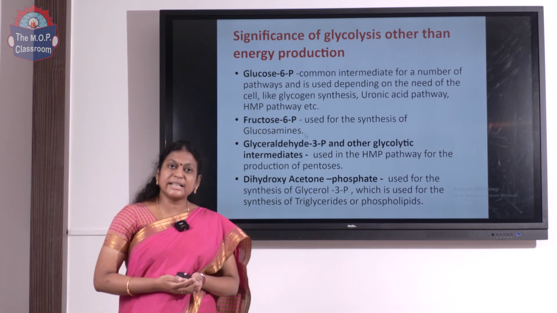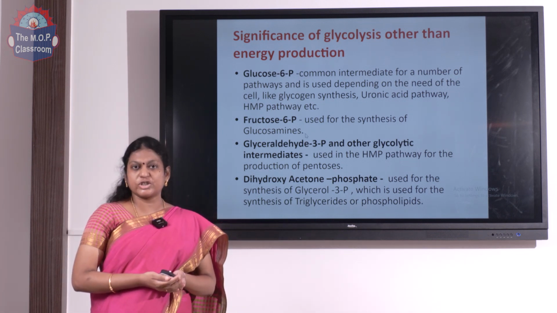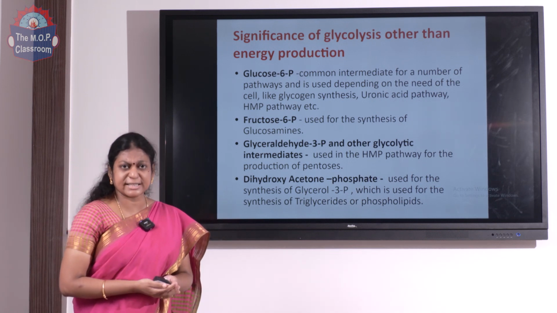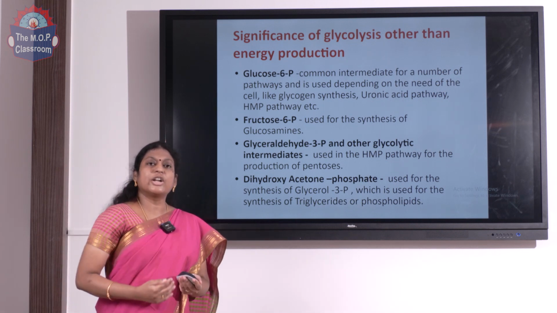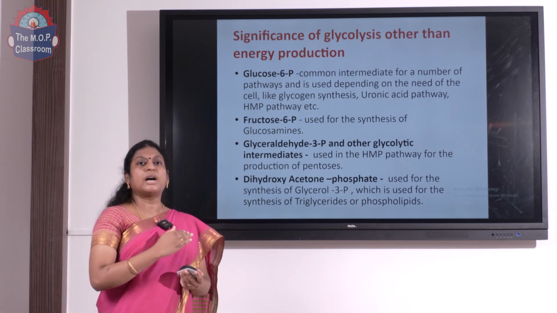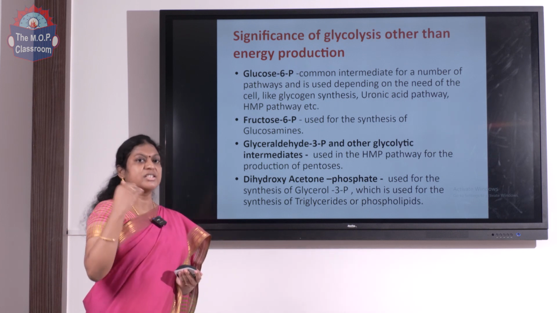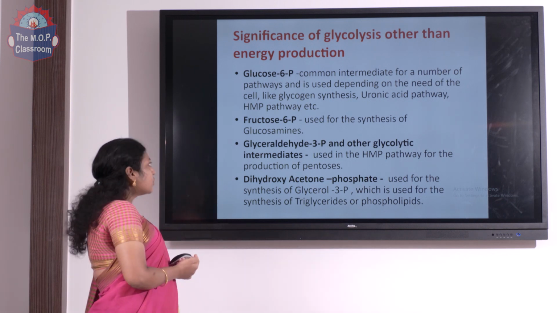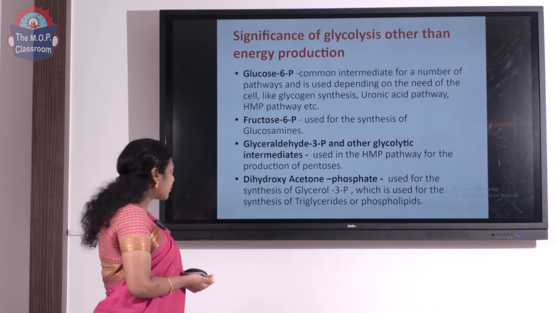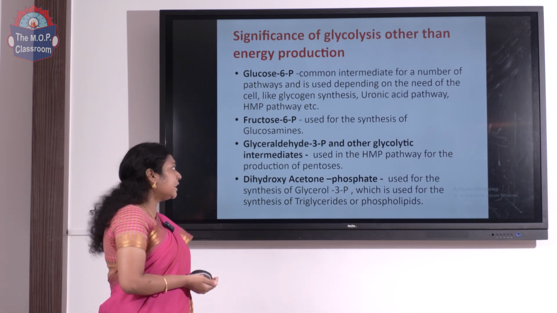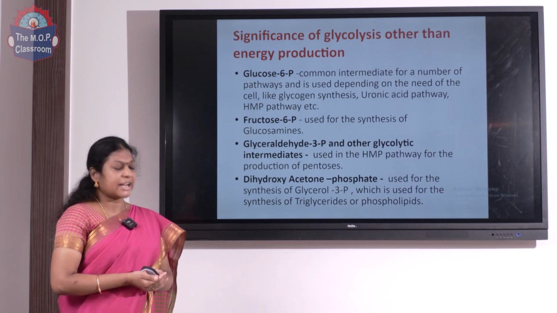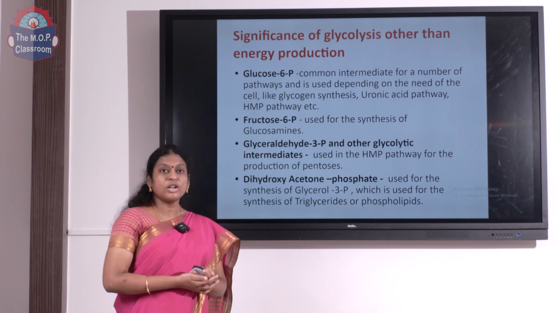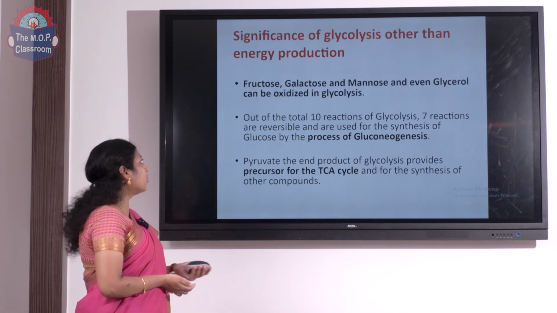Now, moving on to the significance of our glycolysis other than energy production. Look into the intermediates of our glycolysis. The first intermediate, G6P. Apart from continuing in the glycolytic pathway, G6P can enter into other metabolic processes like glycogen synthesis or the uronic acid pathway or HMP pathway. Okay. Now, fructose 6-phosphate is used for the synthesis of glycosamines. Glyceraldehyde 3-phosphate intermediates are very important in HMP pathway. Dihydroxyacetone phosphate can be converted to glycerol 3-phosphate, which is important in lipid metabolism.